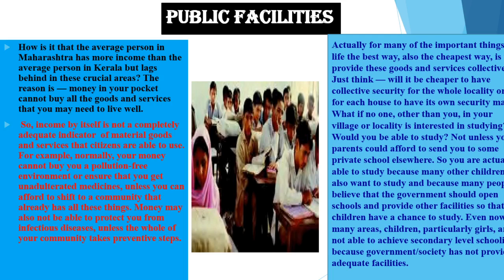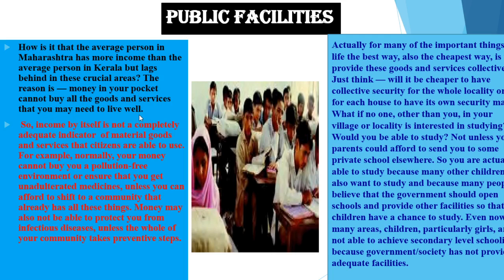Okay. Now coming to the public facilities. How is it that the average person in Maharashtra has more income than the average person in Kerala but lags behind in these crucial areas? The reason is money in your pocket cannot buy all the goods and services that you may need to live well.